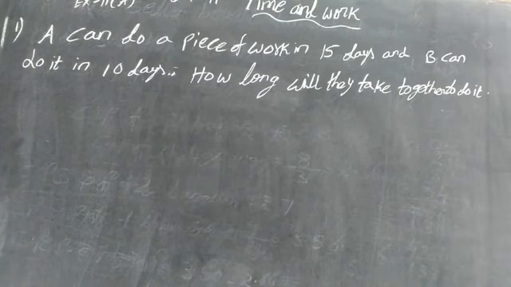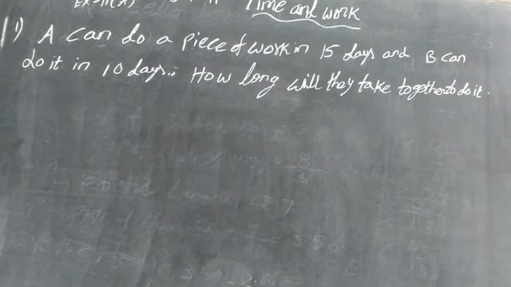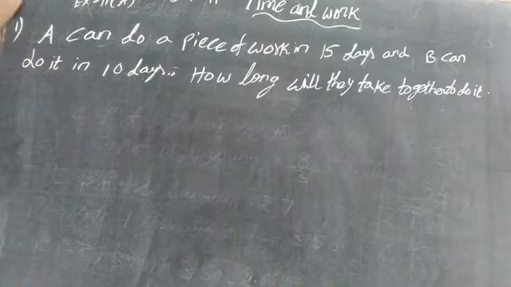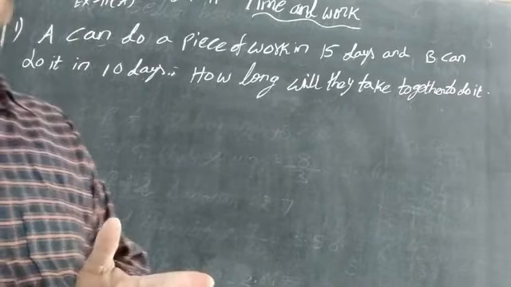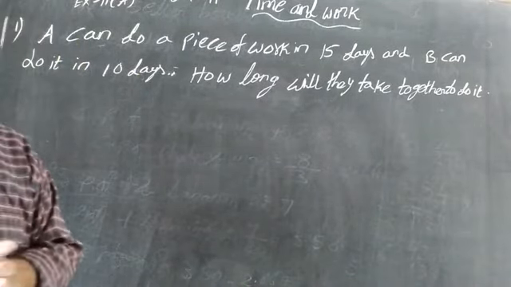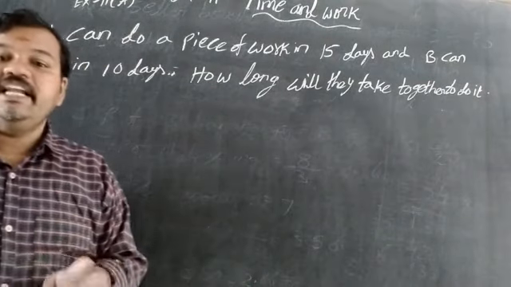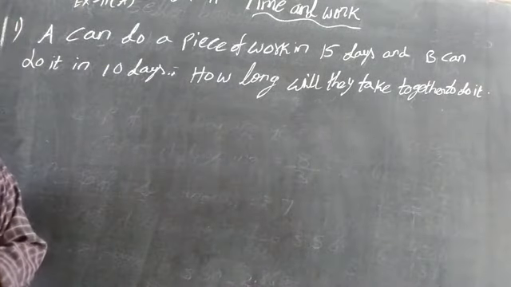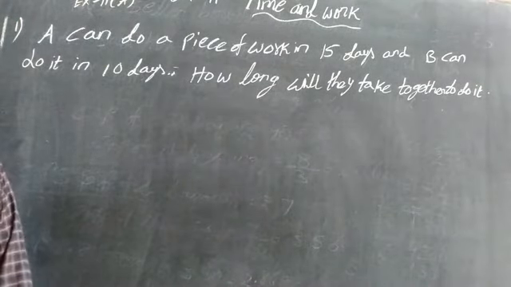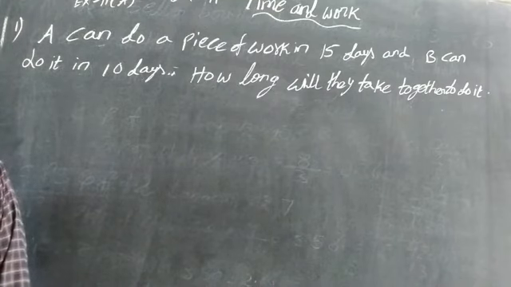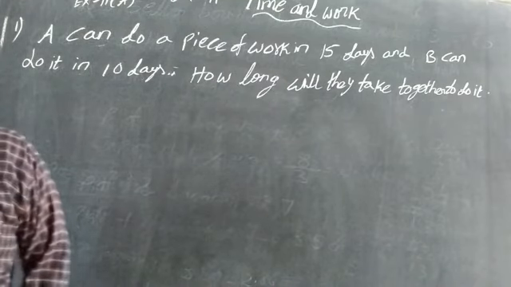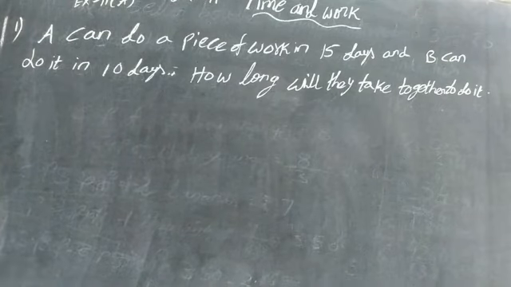Time and work are in inverse proportion. If the time is more, the work done will be more. If time is less, the work will also become less. If a man has 4 hours, he can complete some work; if more work is there, less time will be available. So time and work are in an inverse relation, and we are starting with these inverse sums. Inverse means taking the reciprocal.